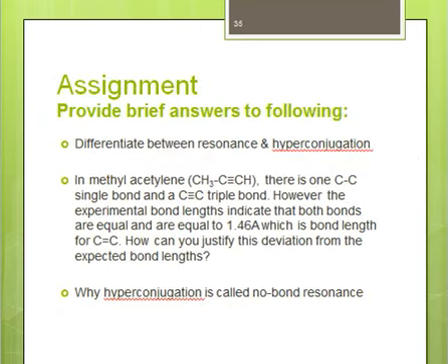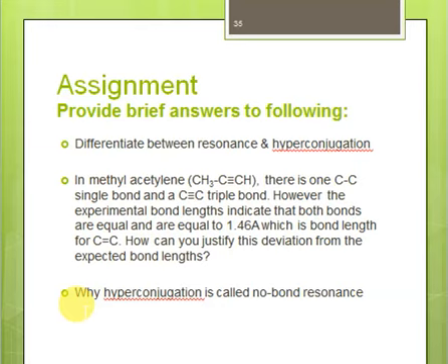So this is the end of the lecture. Today we have discussed a bit what we mean by conjugation, what resonance is, and what hyperconjugation is, right? As part of your assignment, you have to provide brief answers to the following questions. Number one, you have to differentiate critically between resonance and hyperconjugation. Secondly, you have to explain why there is a deviation in the bond lengths of the carbon-carbon single bond and carbon-carbon triple bond in the case of methylethylene, right?